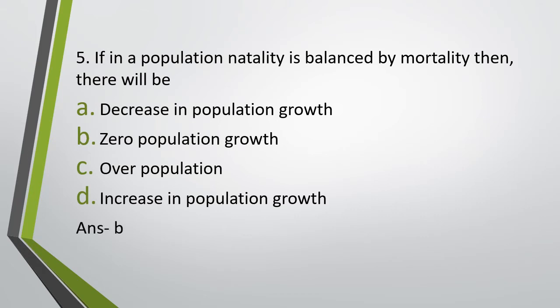What is natality? Number of people born, sorry. What is mortality? Number of people dying. So when the number of people who are born balancing the number of people who are dying, then the net growth of the population would be zero.